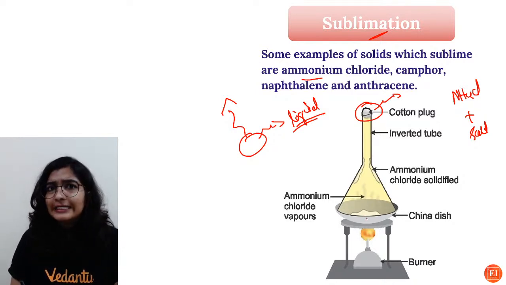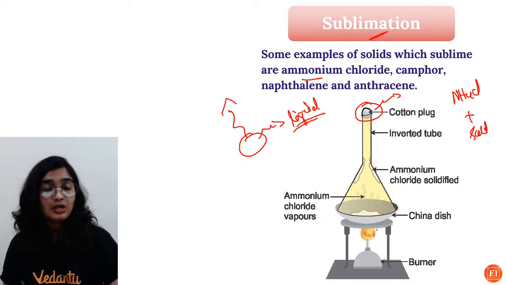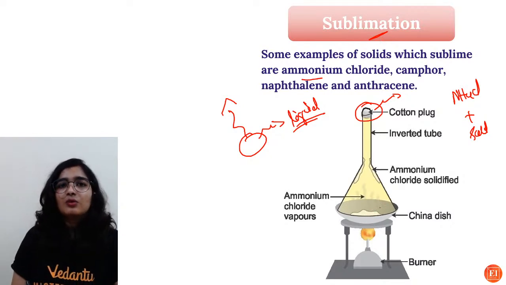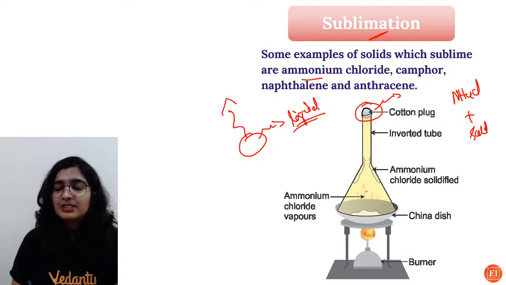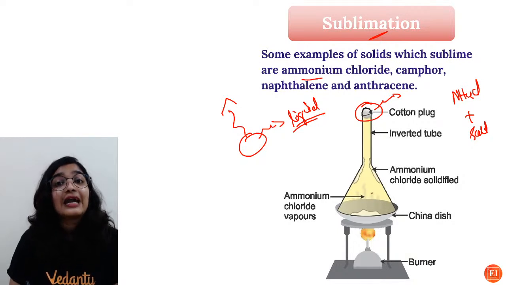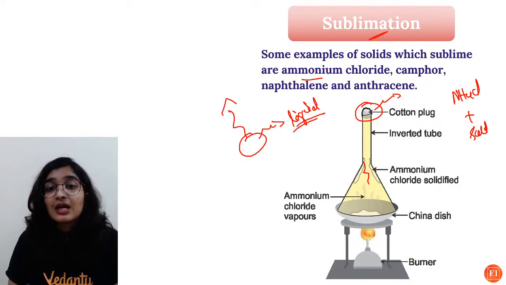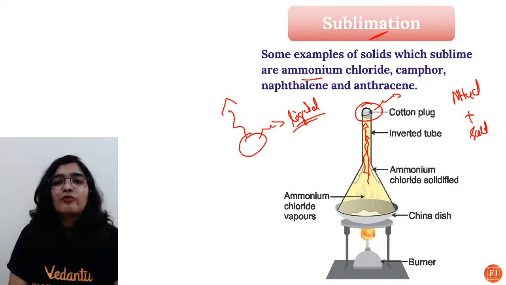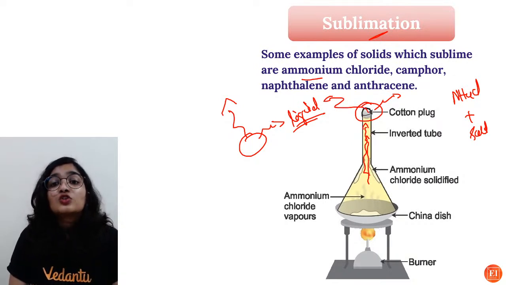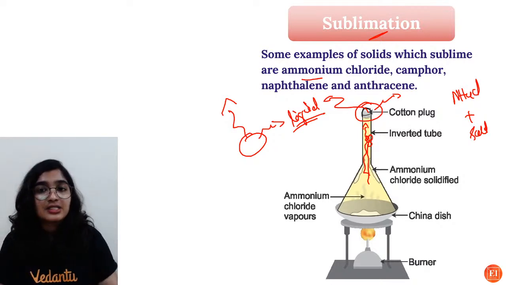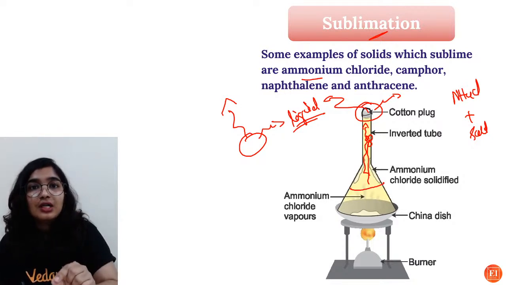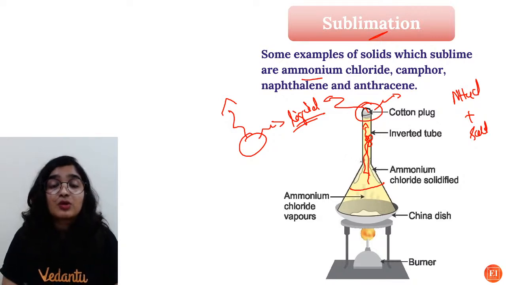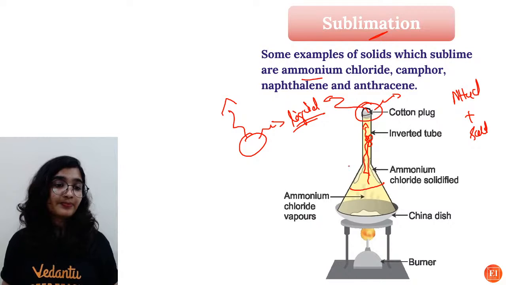Once you start heating the ammonium chloride plus salt mixture, the salt, being non-volatile, will just stay there. Ammonium chloride, as it is a sublimable substance, directly gets converted into vapors, and once it is passing through, obviously it has no way out. Because of the cotton plug, it will undergo condensation there, and the ammonium chloride will be collected here. Now you have salt in the china dish and ammonium chloride in the inverted funnel.